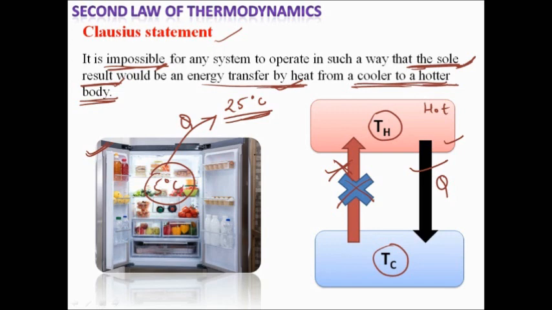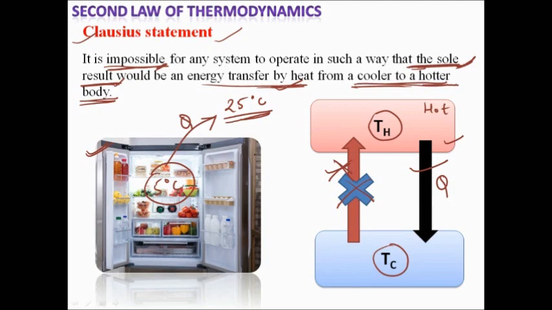You might have heard there is a black colored box at the bottom of the refrigerator. That black box is a compressor, where you actually supply some amount of work to the refrigerator. So that is not the sole result. If that were the sole result, that would not be possible. This is the Clausius statement of the second law of thermodynamics. I hope this statement is clear.